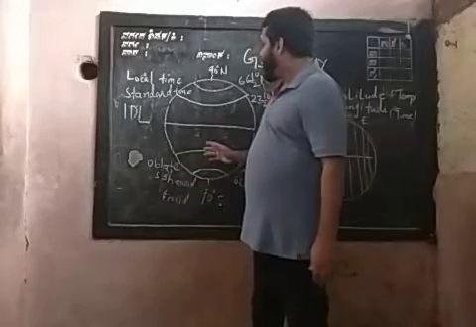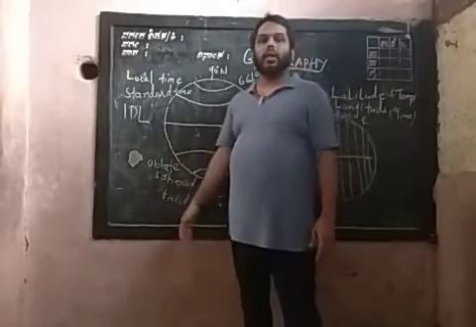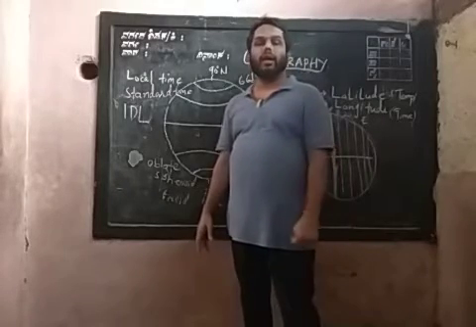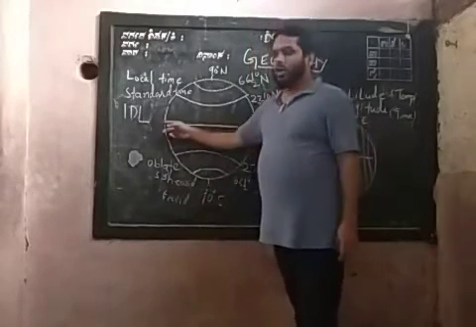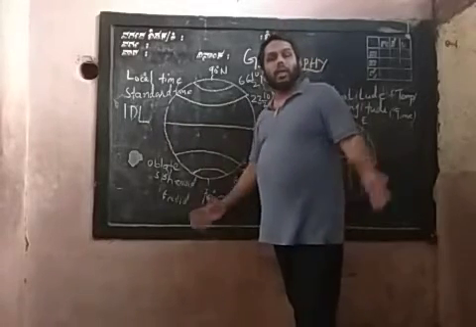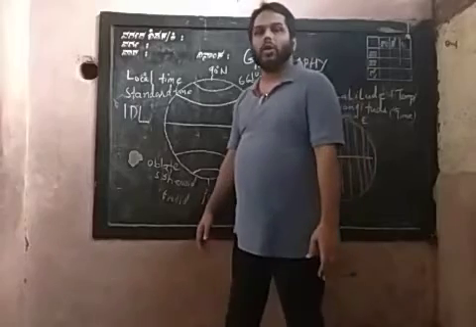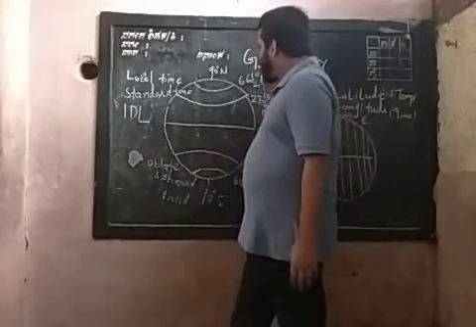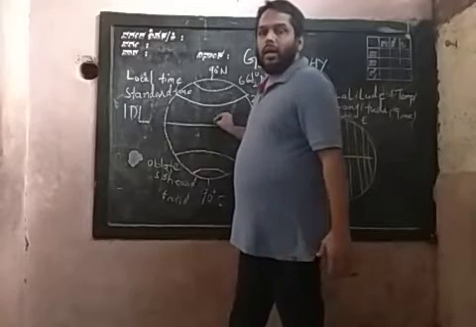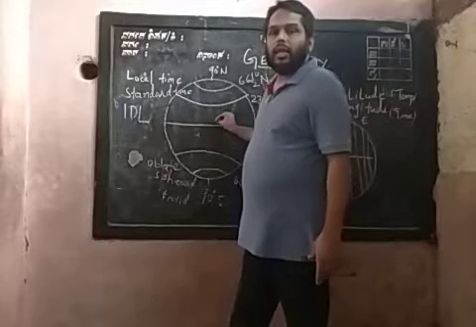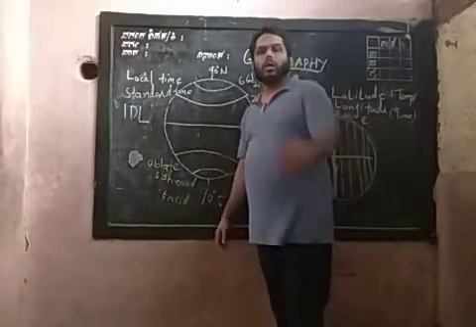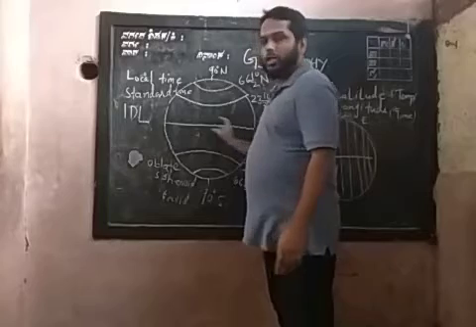Once again, I shall tell you the 3 important latitudes of the Earth. First is the torrid zone, in the middle, at the equator. The word torrid means extremely hot. Because direct sunlight reaches the surface of the Earth near the equatorial region, this region has extreme temperature. That is the torrid zone.